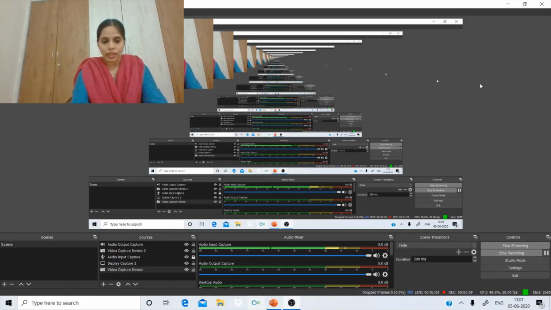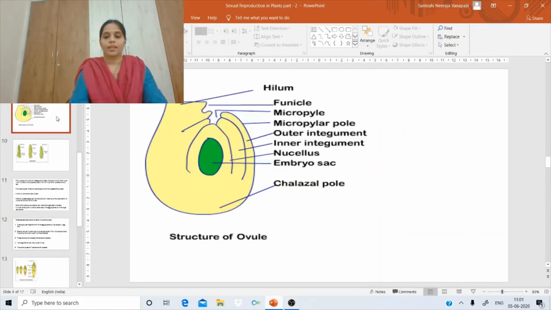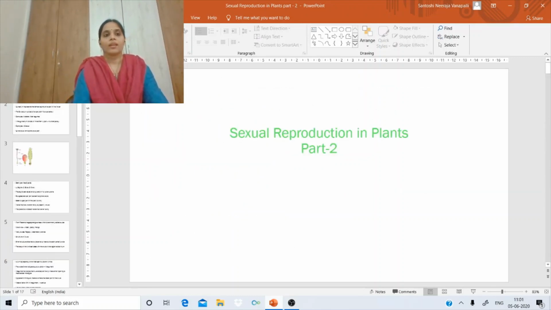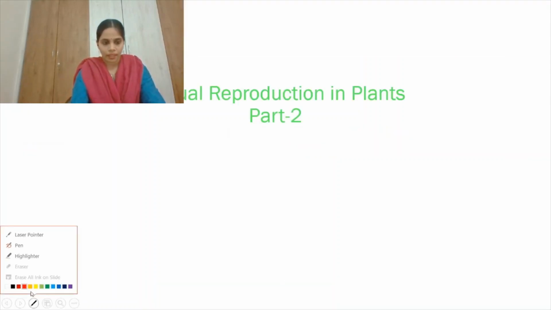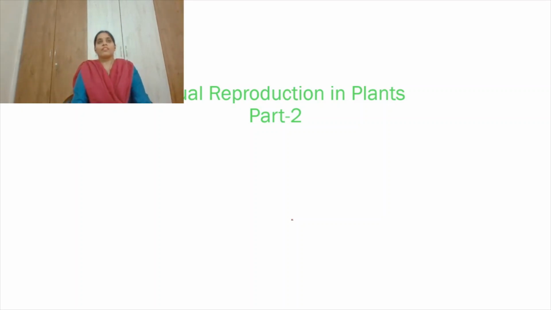See students, the concept is, if you know the concept very well, and any type of question can be asked in the exam, you can answer all the questions. So the first thing is you should be aware of what concept is there in the lesson, and please be thorough with it.